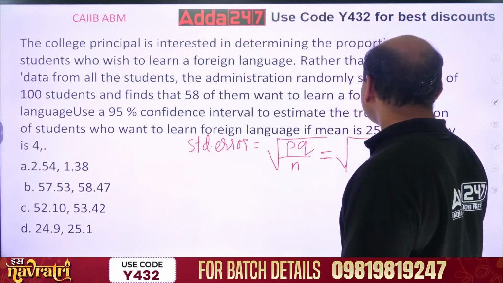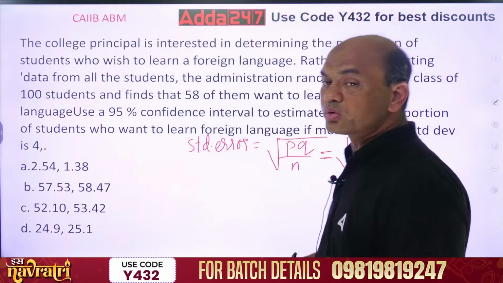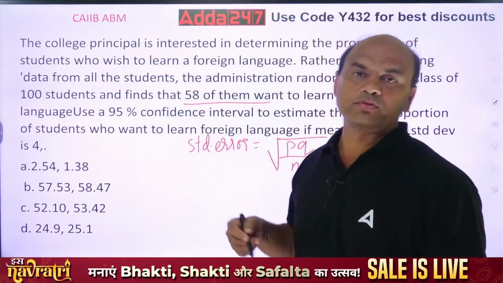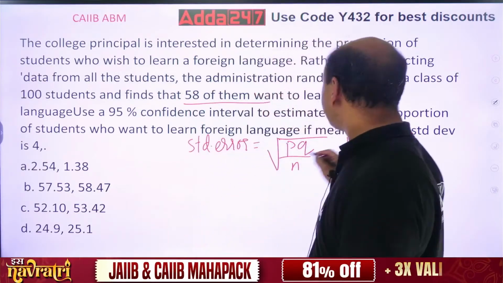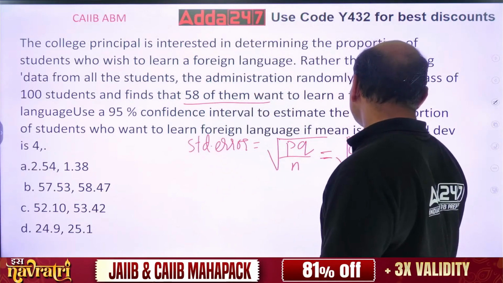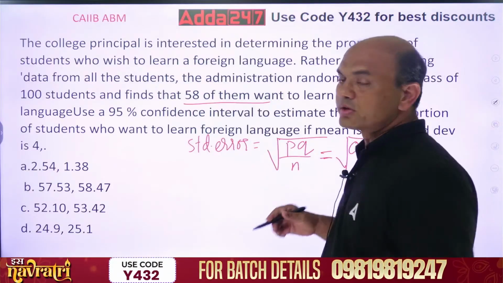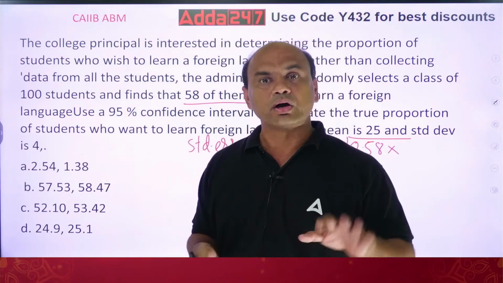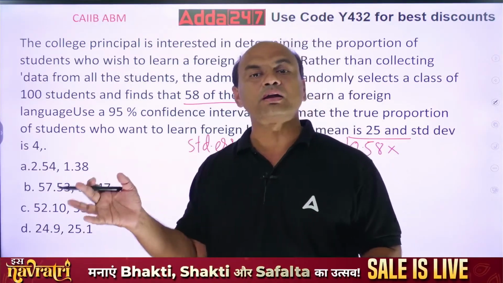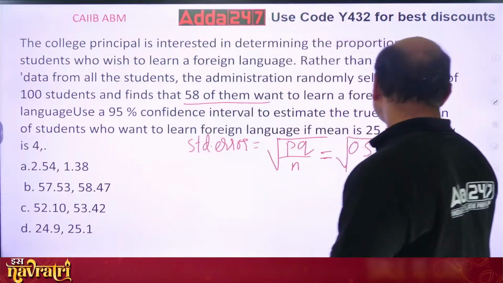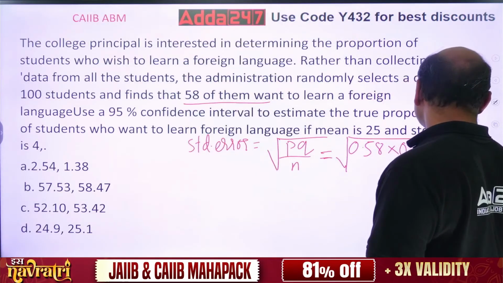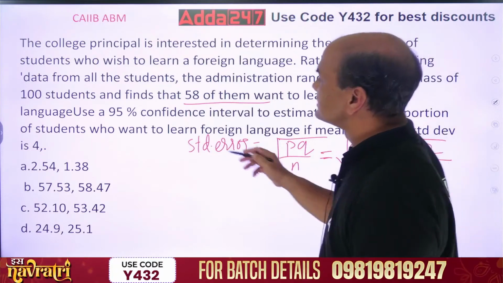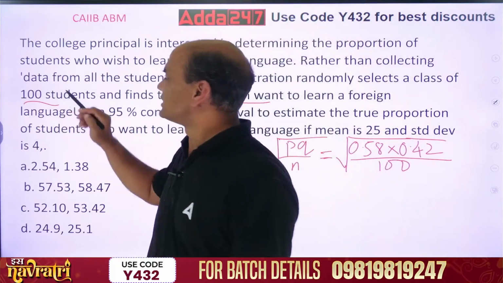P is what? P is those who want to learn. So how many are there? 58 of the sample want to learn. So 0.58. So if 58 want to learn, how many of them don't want to learn? So the no's are 42. So it is 0.42, upon N. What is N? 100, the sample size. 100 students sample size. So solve this now.